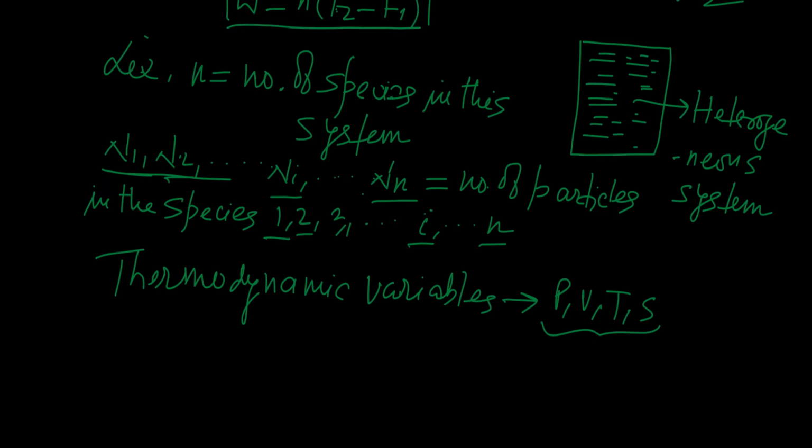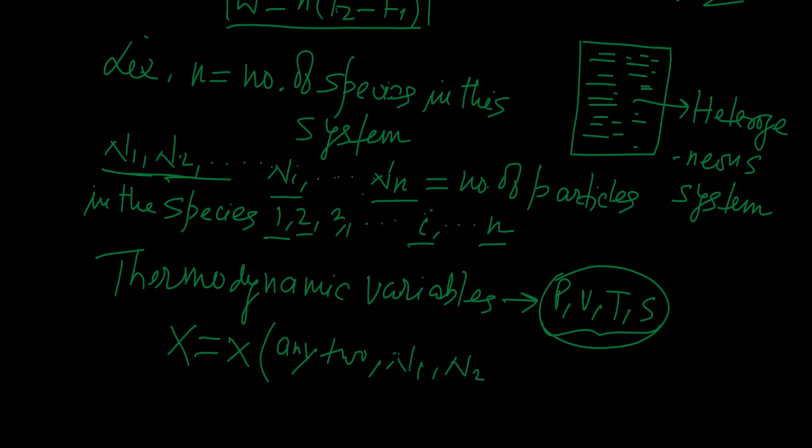So in the general case, if x is any thermodynamical property, then it will be a function of any two among these four, selective for the proper property, along with the numbers of particles n1, n2 and so on.